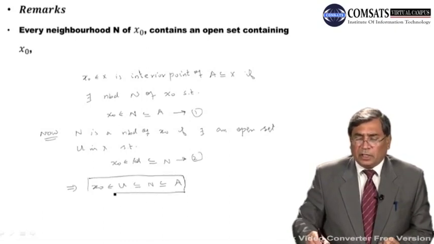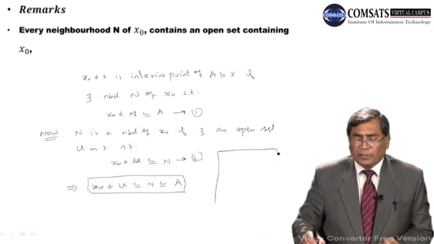So in general, the situation is that we have a topological space, we have a subset A, and here we have a point x naught.